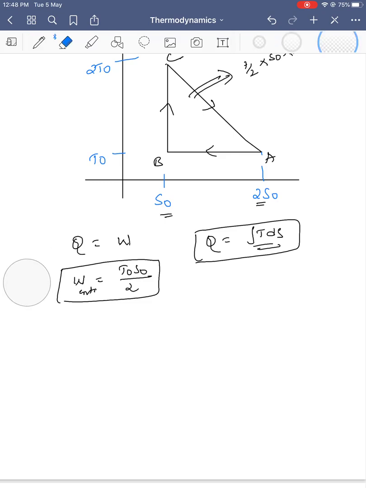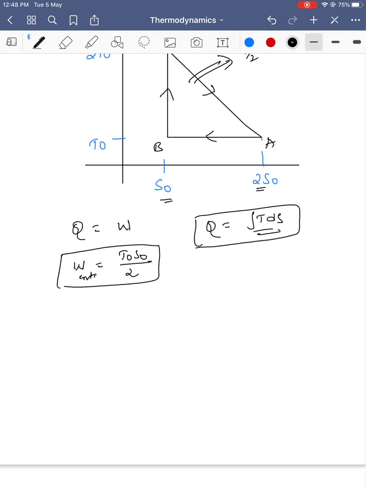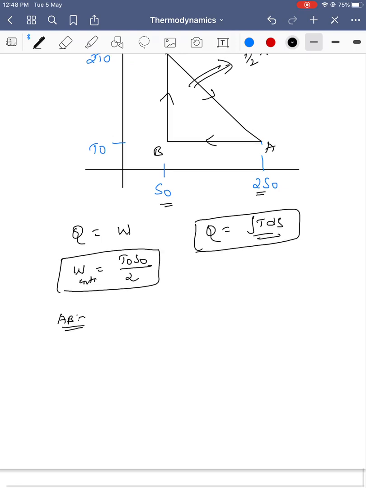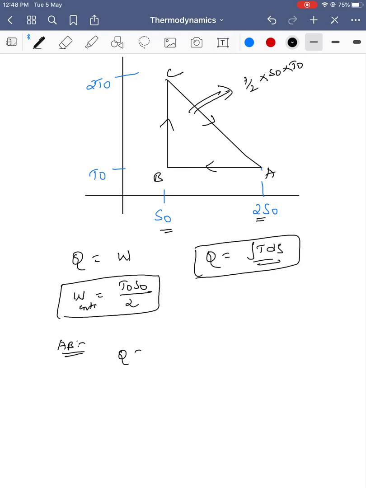Next, from A to B, let's see what remains constant. Q is equal to the integral of T dS. Efficiency is equal to work done by heat supplied, so we should see where heat is supplied.